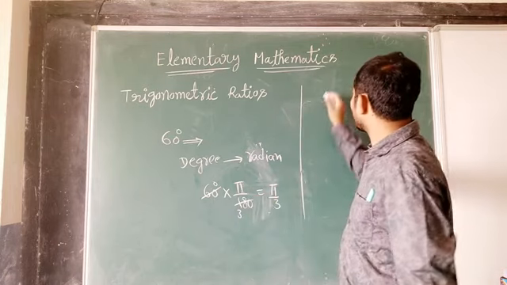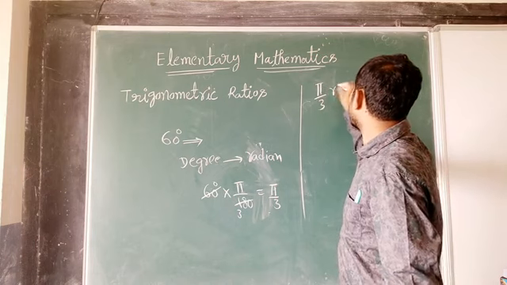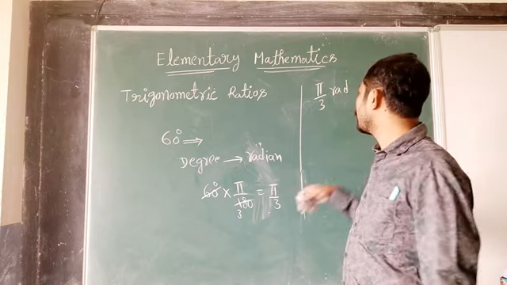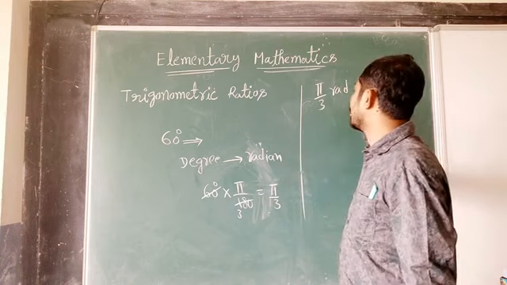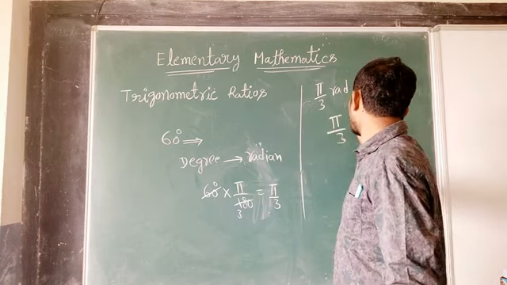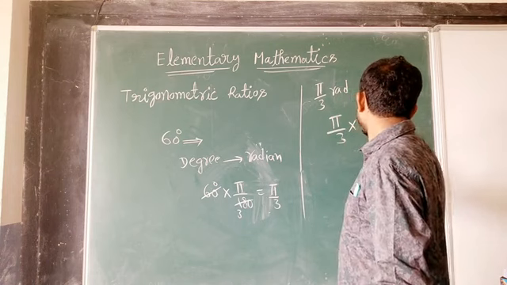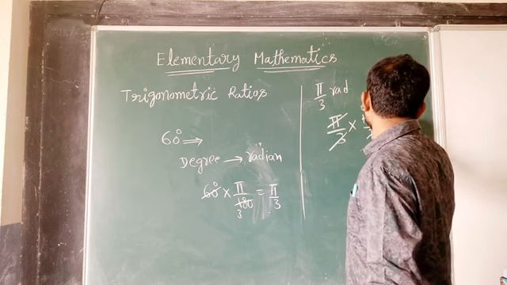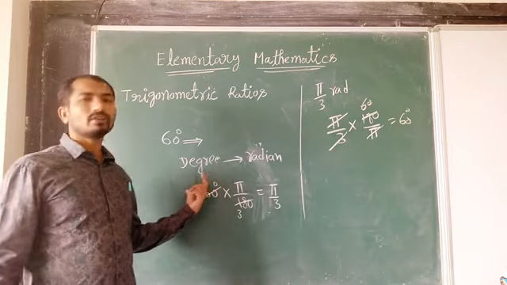Suppose 5 pi by 3 radians is given. Now we have to convert in terms of degrees. For this, what we have to do is multiply 5 pi by 3 by 180 by pi. Now pi gets cancelled. 3 1 is 360. That is 300 degrees.